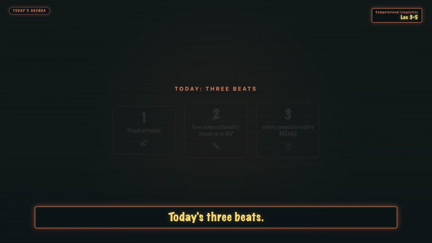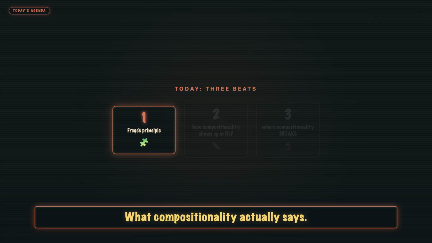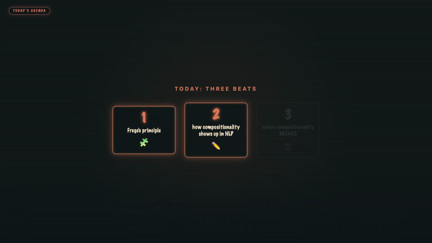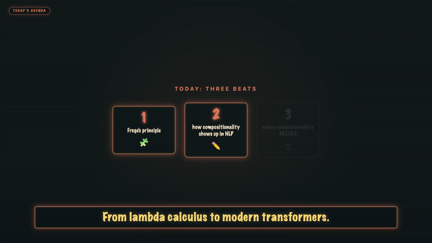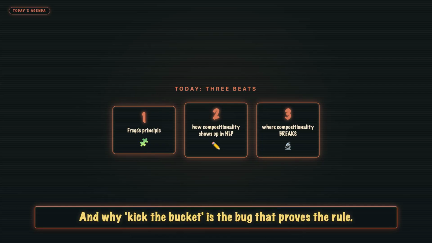Today's 3 beats. First, Frege's principle: what compositionality actually says, and why it isn't as obvious as it sounds. Second, how compositionality shows up in NLP, from lambda calculus to modern transformers. Third, where compositionality breaks: idioms, and why kick the bucket is the bug that proves the rule.